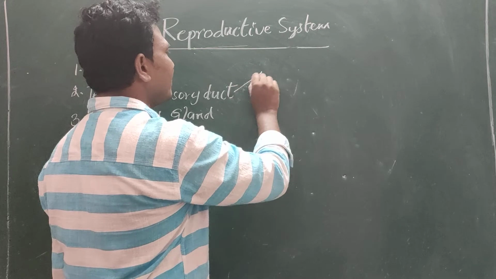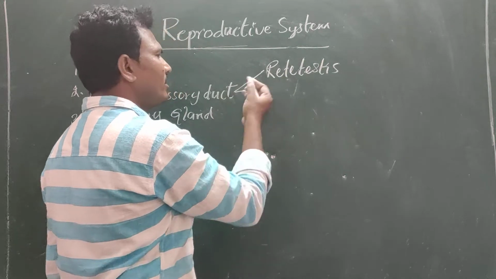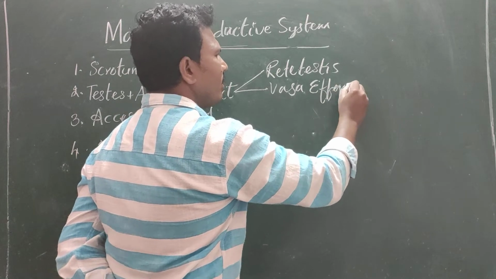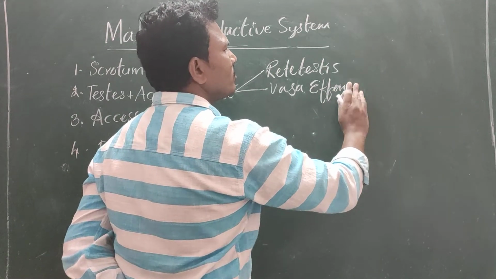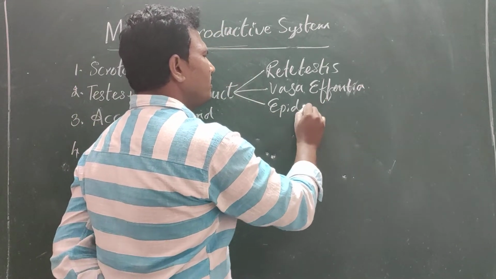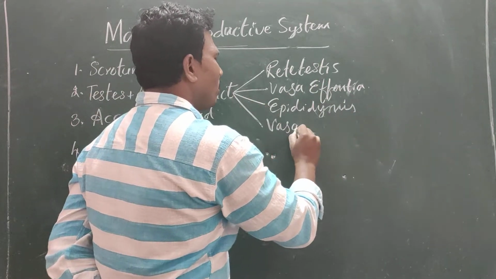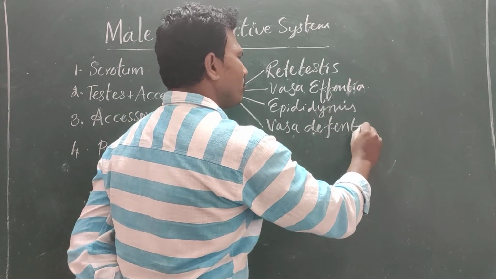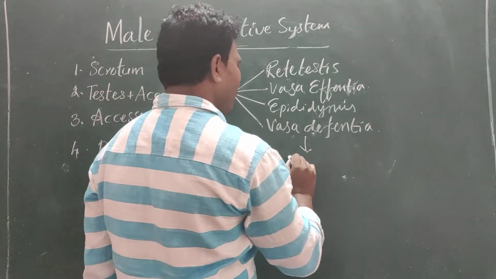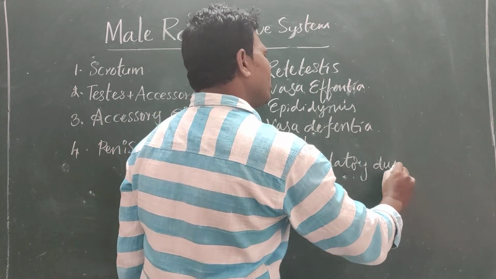The accessory ducts are, first, the rete testis, then vasa efferentia, then epididymis, then vas deferens, followed by the ejaculatory duct.